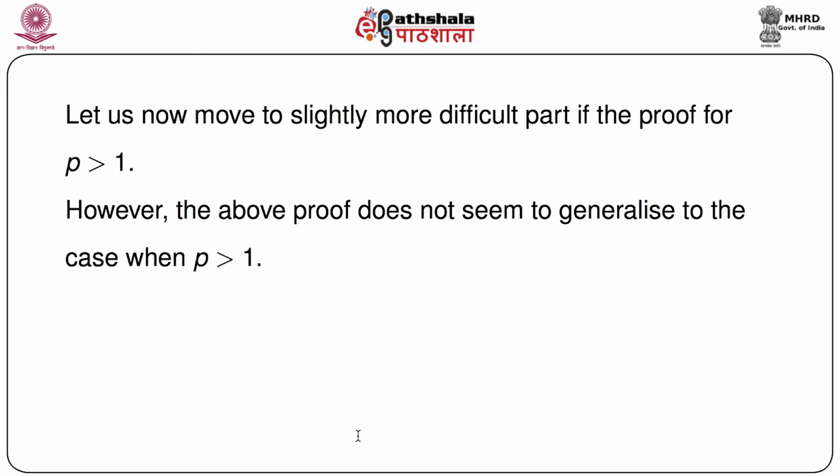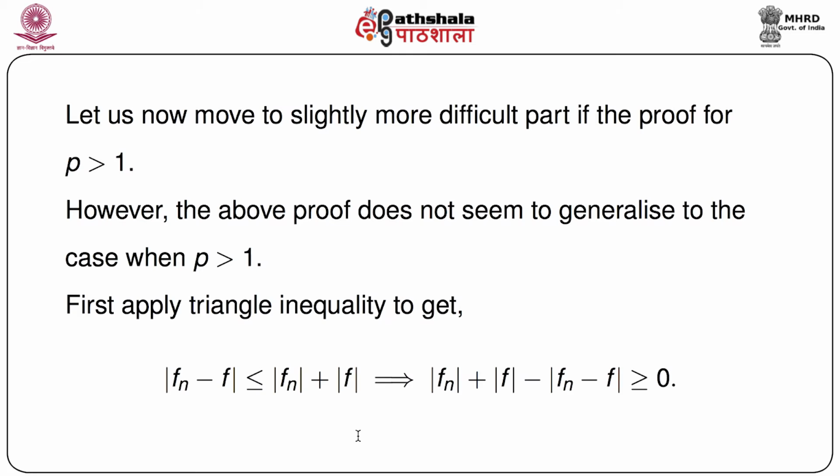The only problem here is that the above proof which we have just done for p equals 1 is very difficult to generalize when p is greater than 1. So let us see what we do.